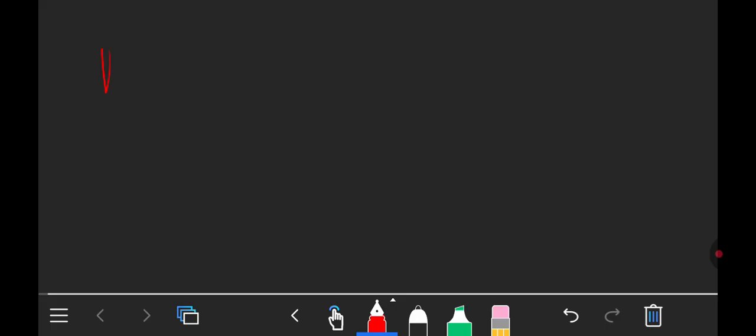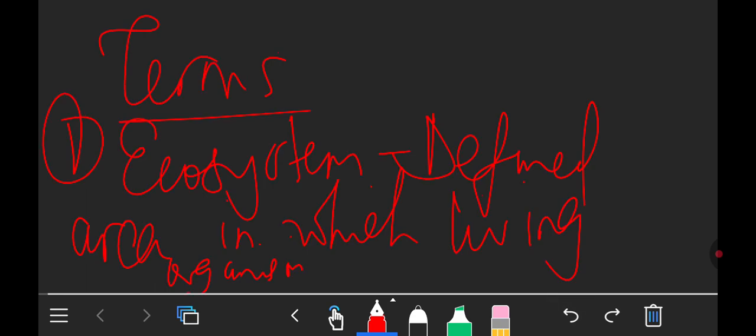So we have different types of ecosystem. Let's look at the types of ecosystem.